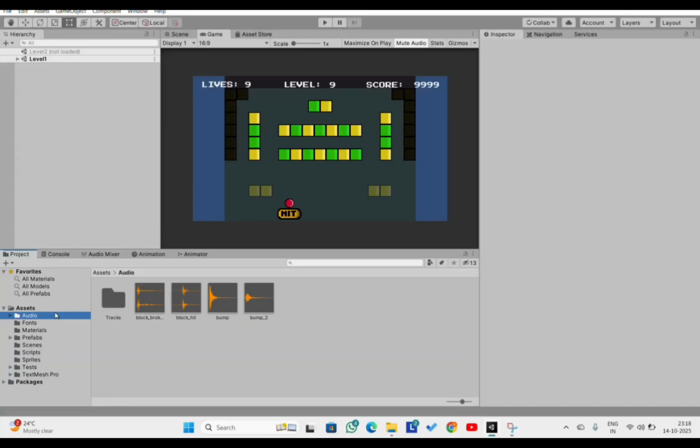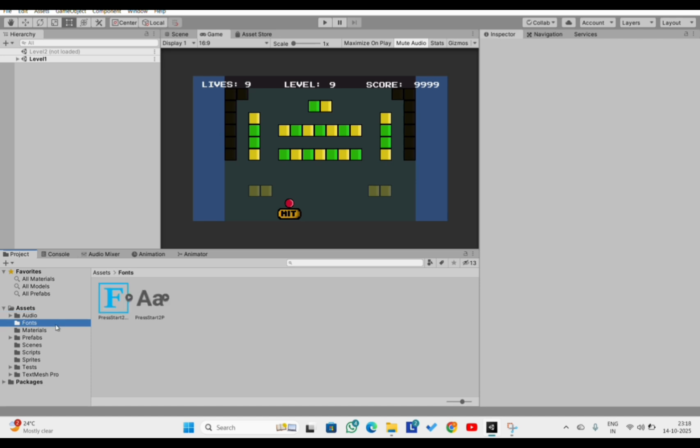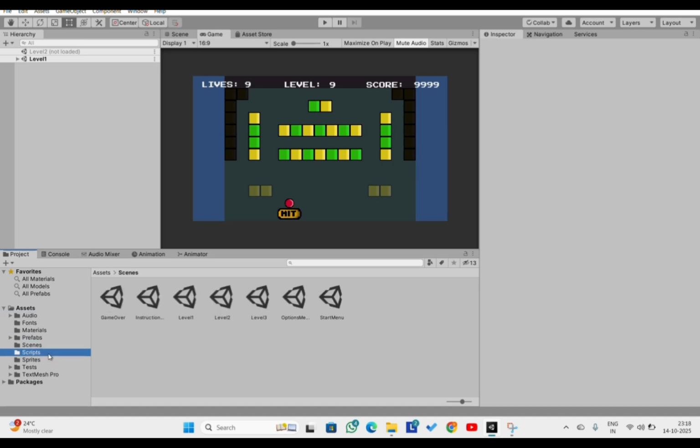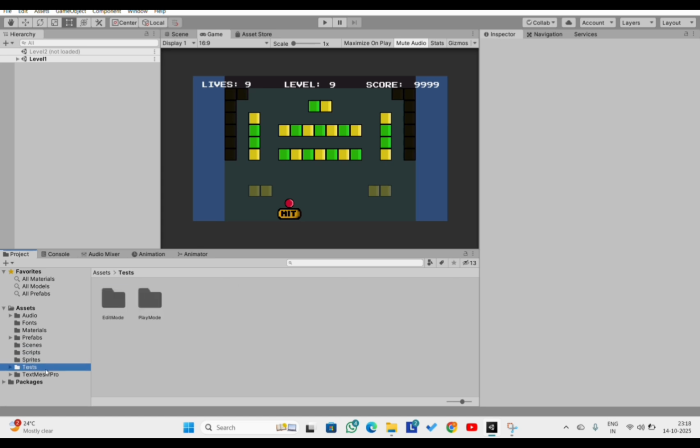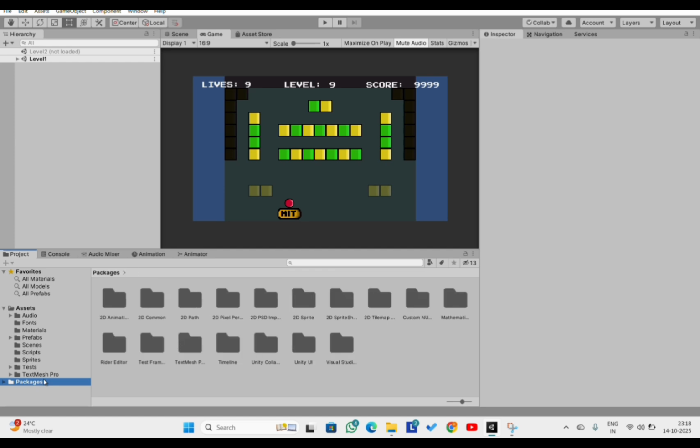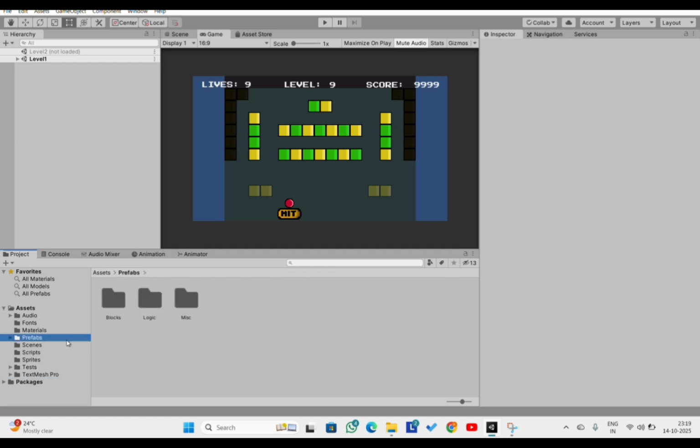Now I will be showing the audio, fonts, materials, scenes, scripts, sprites, TextMesh Pro and the packages, and how these all helped me to develop the HitMe game in the Unity engine. Now level 1 begins.